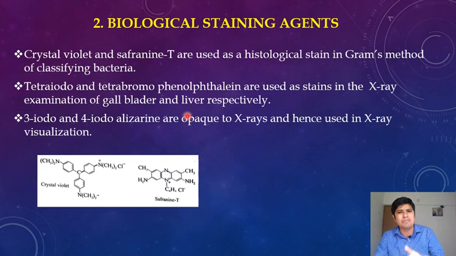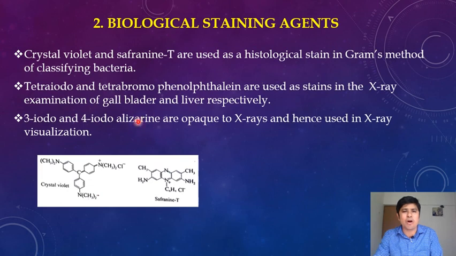Suppose someone has had an X-ray of the gallbladder or liver, then these derivatives are used to stain for that X-ray, that body part. Now next is 3-iodo and 4-iodo alizarin. We know alizarin is what?